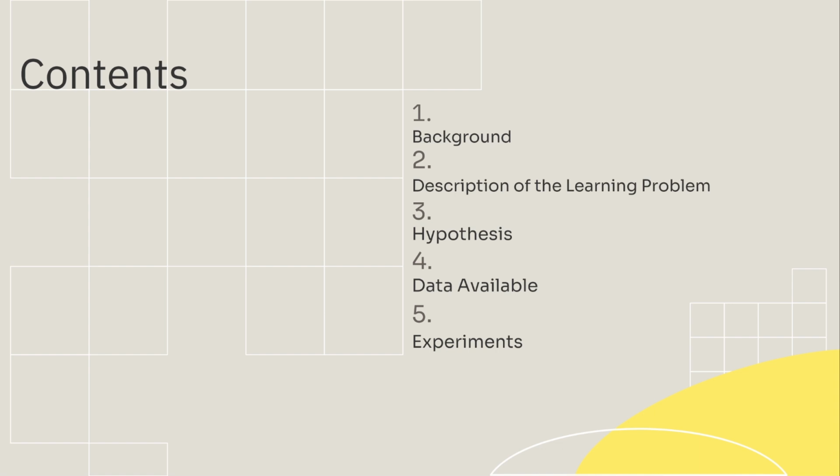As far as the content that we will cover, we will first go over a background on the problem, as well as a description of the learning problem, followed by our hypothesis. Then we will go over the data available, and finally, we will go over our experiments and how they were conducted and what results we gathered.